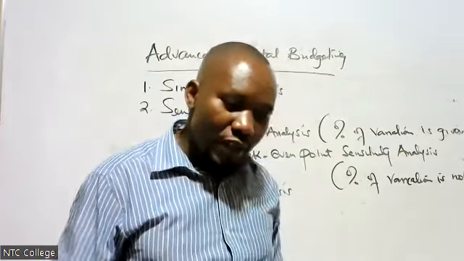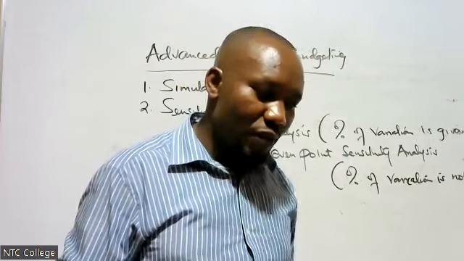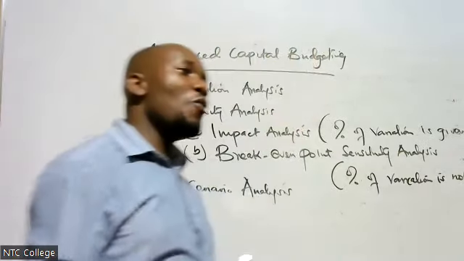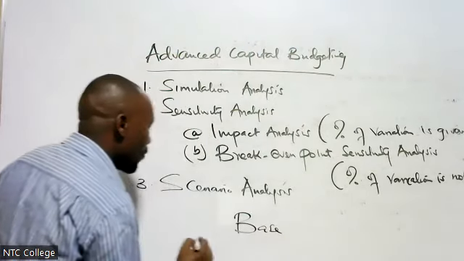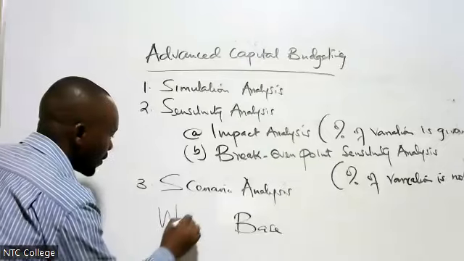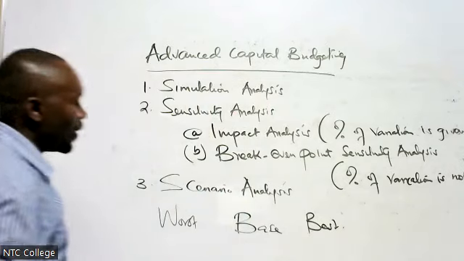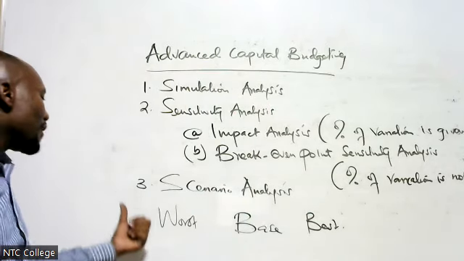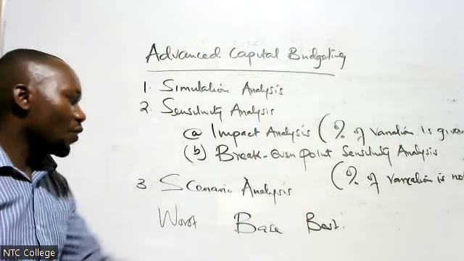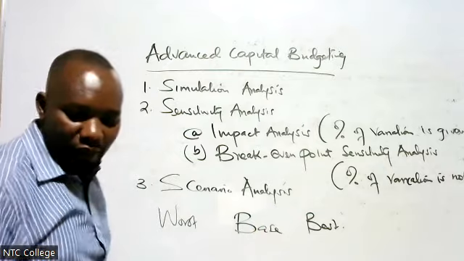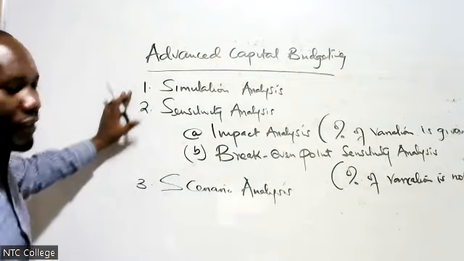The worst condition, the base condition, and the best condition. So we have the normal condition, we call it base, and then we have worst, and then we have best. So you'll ask yourself, what if I invest and then we realize a worst condition? What if it is base condition or best condition? We shall look at that. That is scenario analysis. And remember, each of these will take 1 lesson.